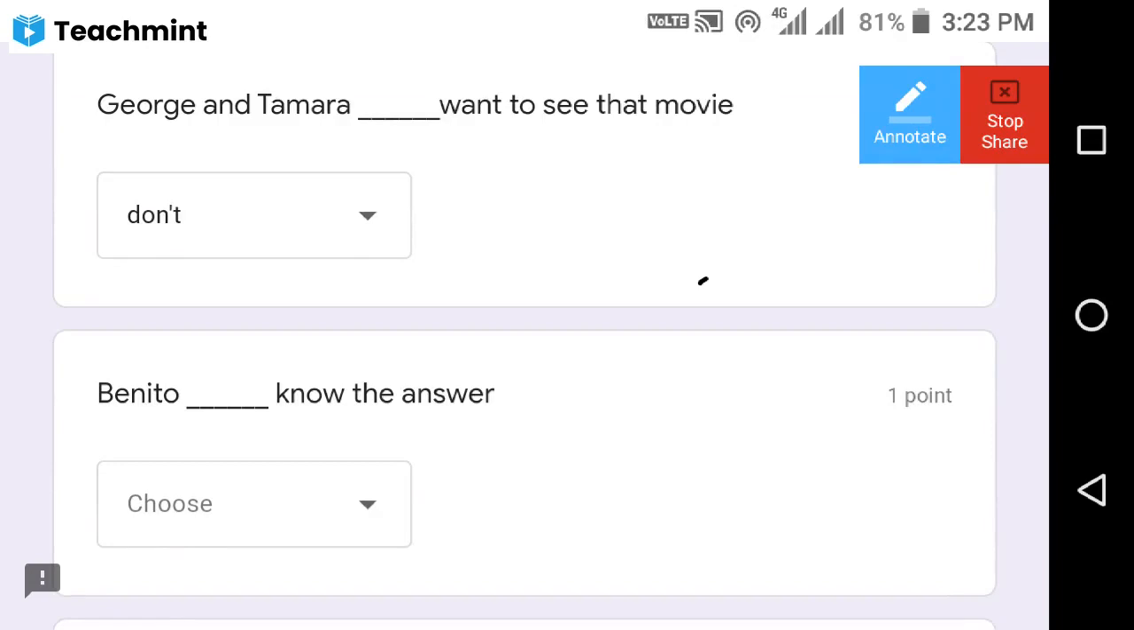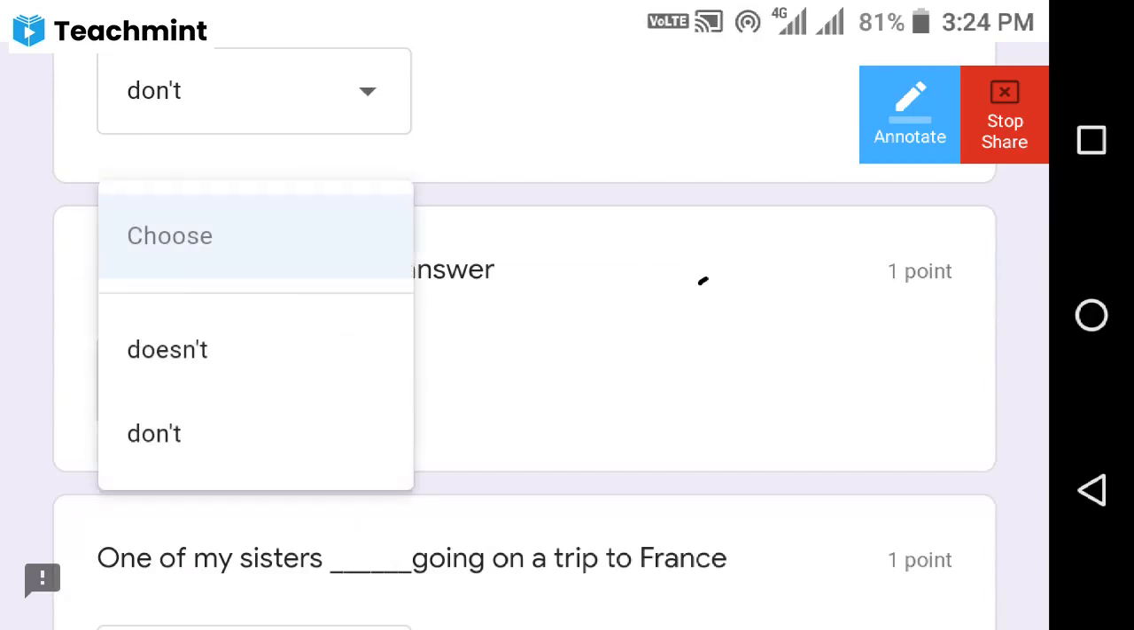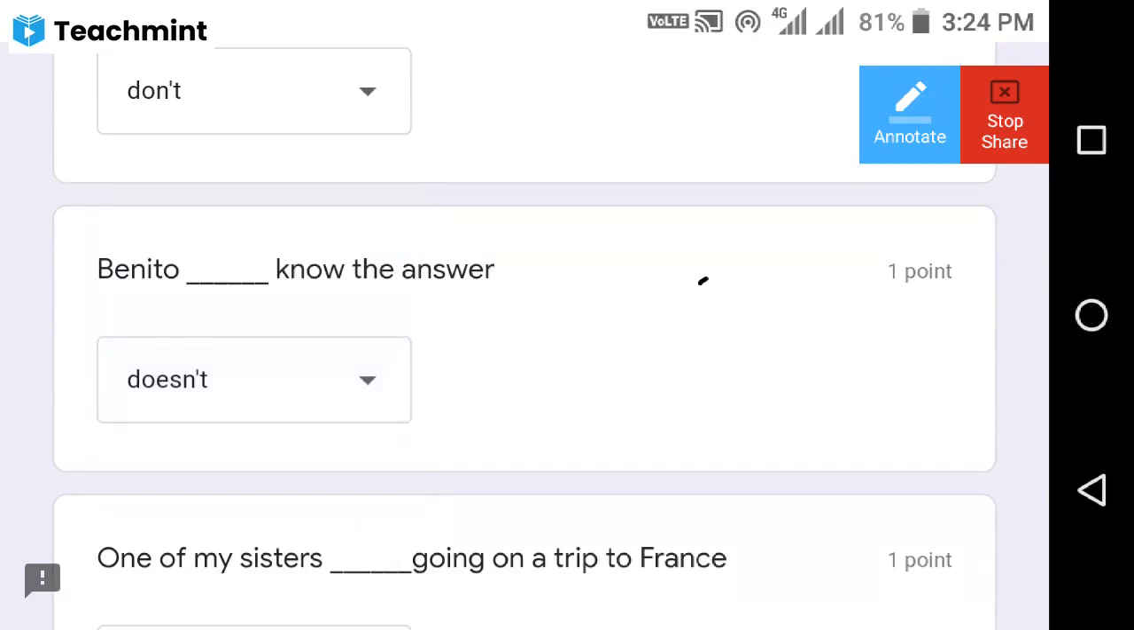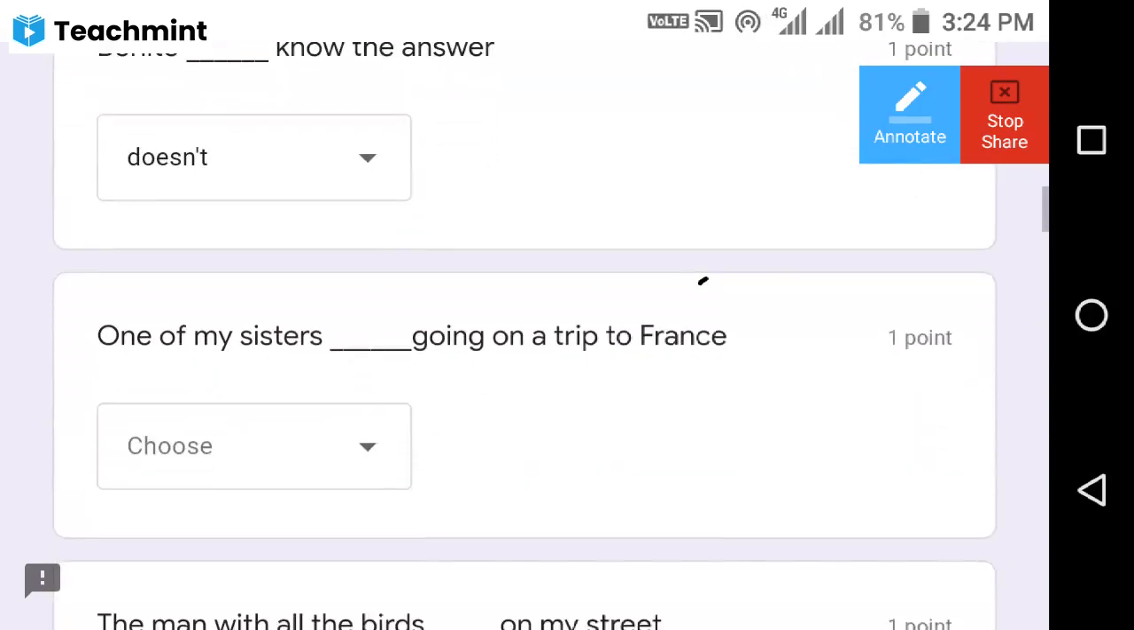Benito dash know the answer. Which is it, doesn't or don't? Here the subject is singular. So what is the singular verb here? Doesn't. Benito doesn't know the answer. Next we'll move to another question.